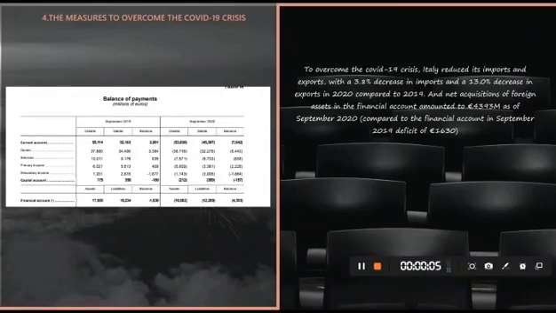The measure to overcome the COVID-19 crisis. To overcome the COVID-19 crisis, Italy reduced its imports and exports, with a 3.8% decrease in imports and a 13% decrease in exports in 2020 compared to 2019. And the net acquisition of foreign assets in the financial account amounted to 4,393 million euro as of September 2020, compared to the financial account in September 2019 deficit of 1,630 million euro.